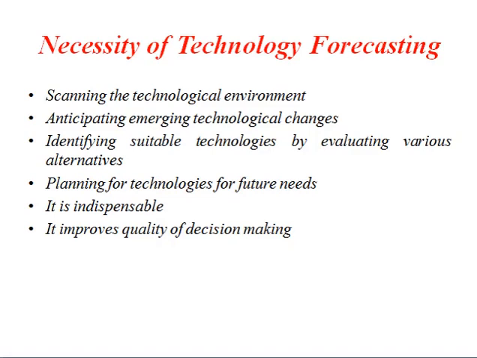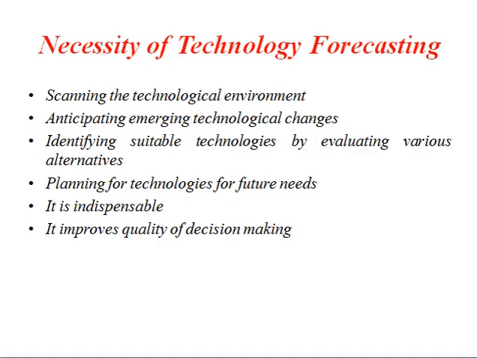The first one is scanning the technological environment. We mentioned we follow different steps, where the initial step is scanning, where you collect information and scan what changes are taking place in the technological environment. Then anticipating emerging technological changes, where we identify the different changes which are going to happen in the technological environment. Then identifying suitable technologies by evaluating various alternatives. Here also we can make different considerations.